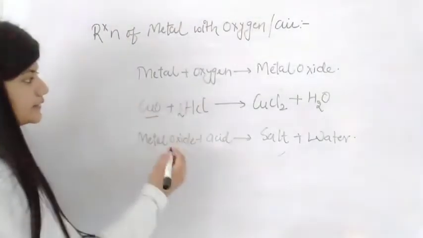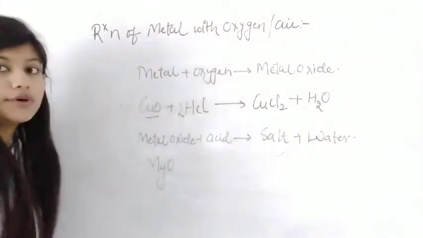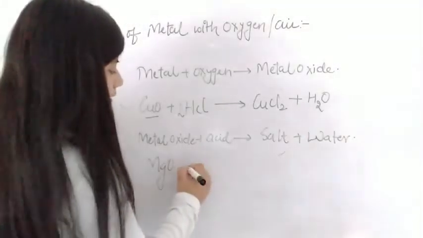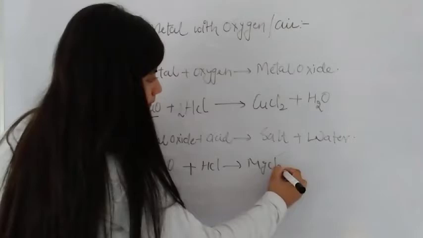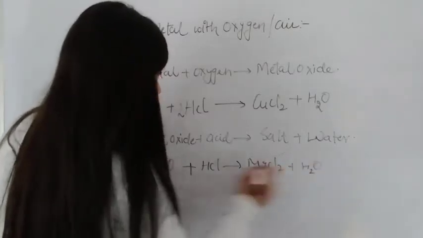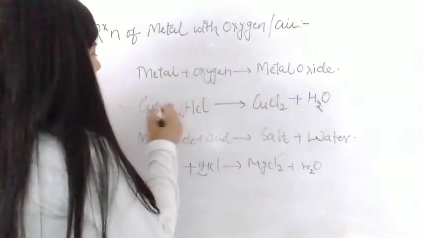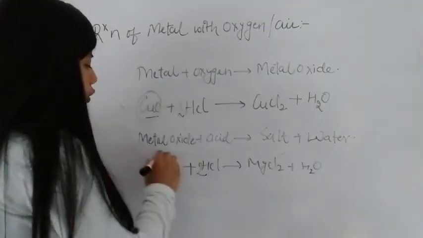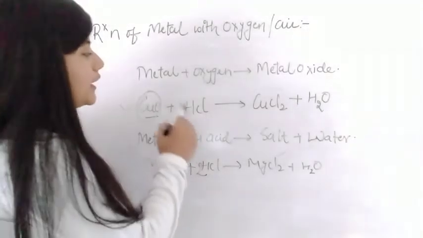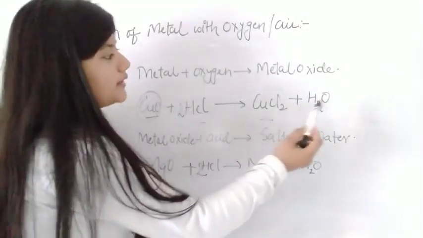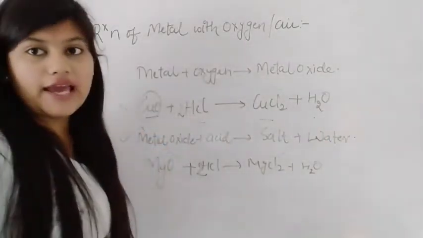When metal oxide reacts with acid, it is going to form salt and water. Now taking another example, let us take magnesium oxide, MgO. Then it results in formation of MgCl2 plus H2O is released. So these two, CuO and MgO, copper oxide and magnesium oxide, are basic in nature. So they react with acid to form the salt and water. This is basically a neutralization reaction.